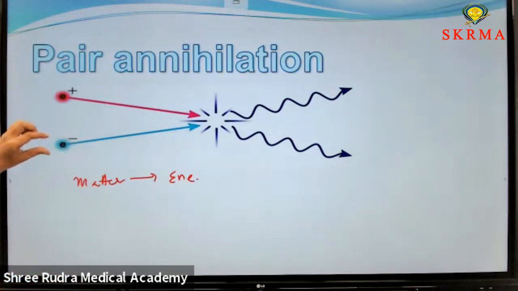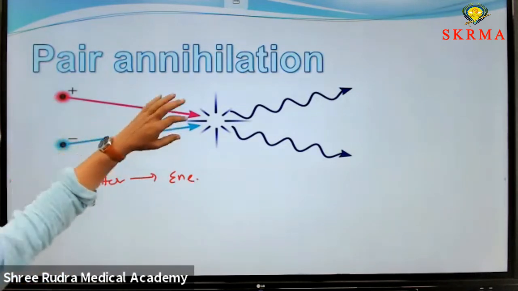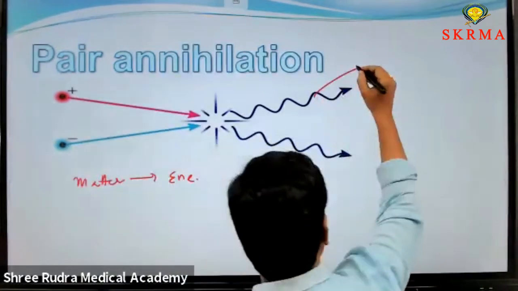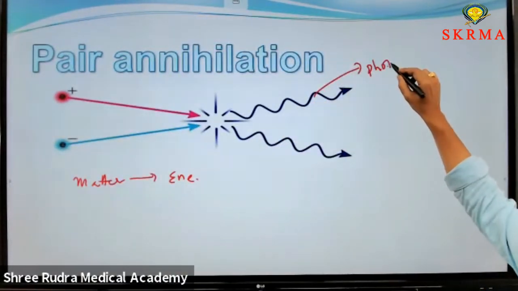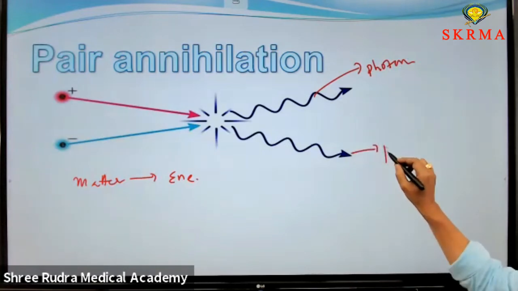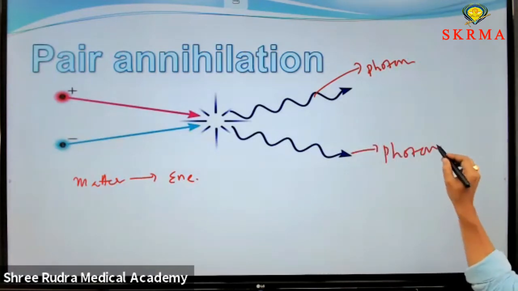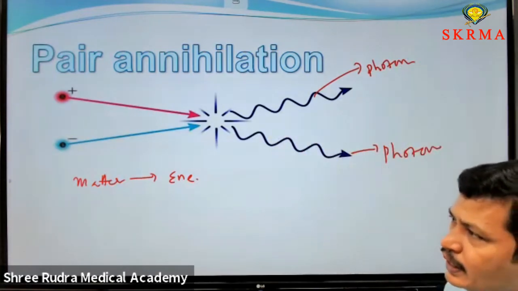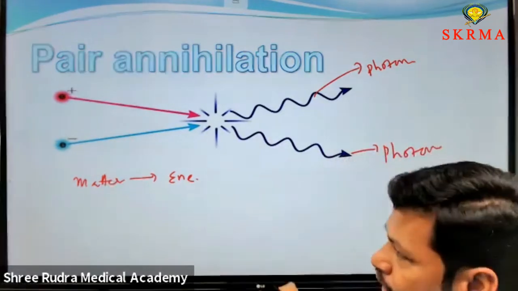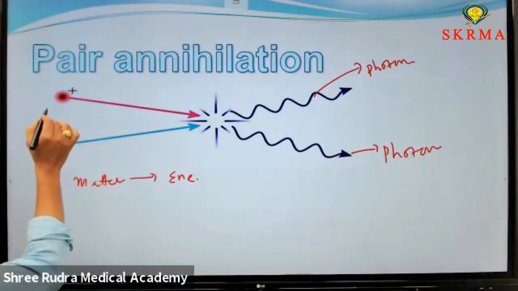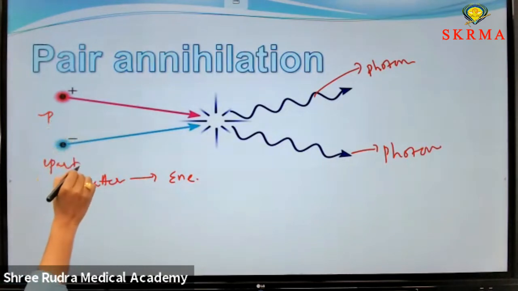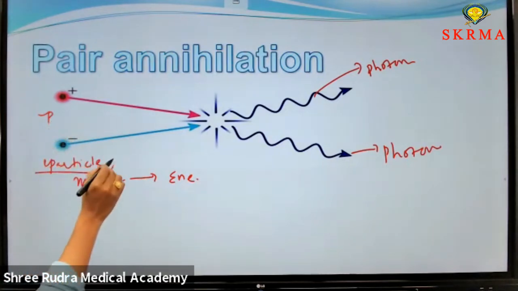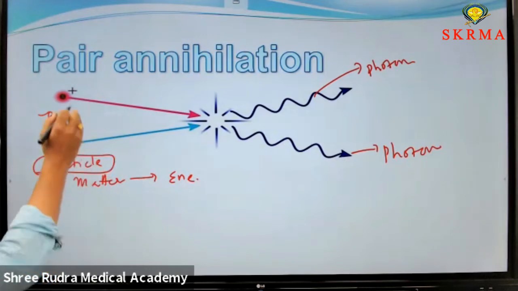Here, a positron and an electron are there. Whenever they collide with each other, gamma ray radiation, which is a wave representation, nothing but photons, is created. That is, the pair is annihilated. Either it is a positron or an electron, or generally you can explain it as a particle and an antiparticle. This is a particle, the electron. The antiparticle of the electron is the positron.